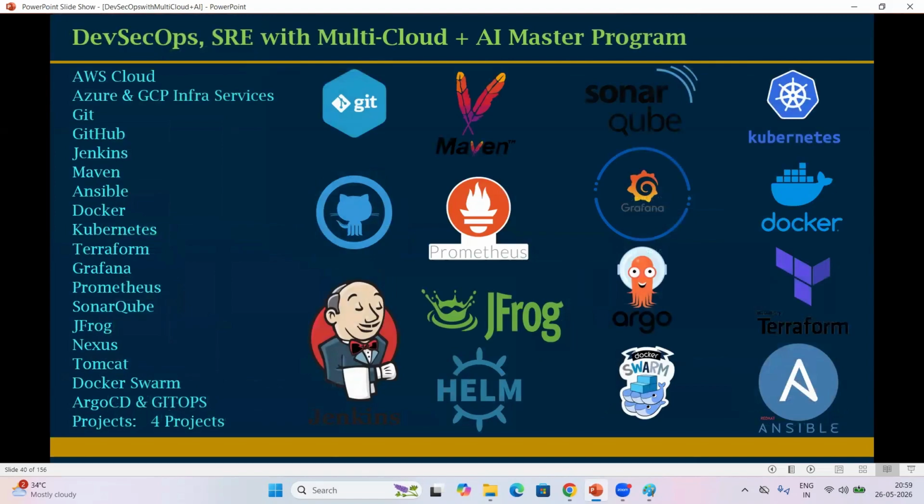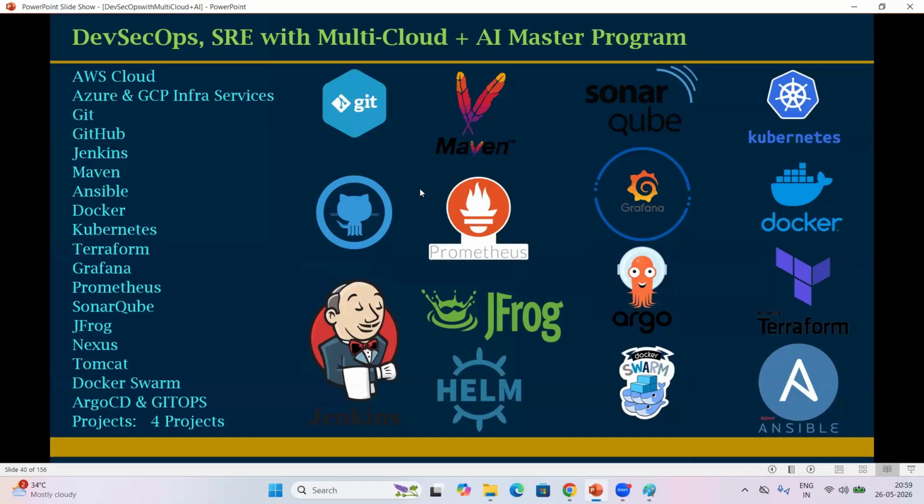Now, these are the tools we are going to learn in our course: Git, GitHub, Jenkins, Maven, Prometheus, Grafana, JFrog, Helm, SonarQube, Argo CD. Kubernetes, Docker, Terraform and Ansible, these 4 tools are very core, very advanced tools. We are going to learn all these tools, but we don't use all of them in real-time projects. Two or three tools maximum we use as per the requirement. But if you learn all these tools, you can fit with any project, since requirements differ from project to project.